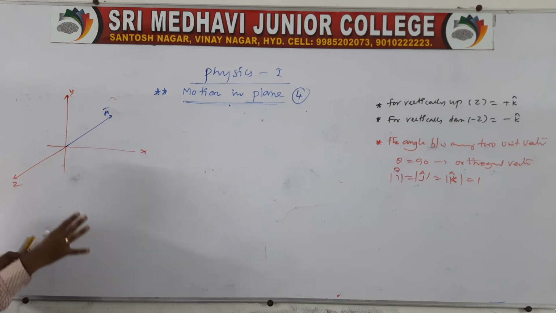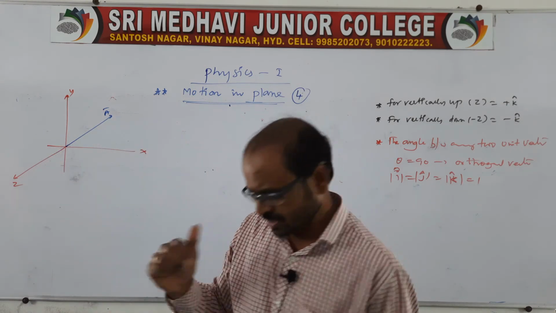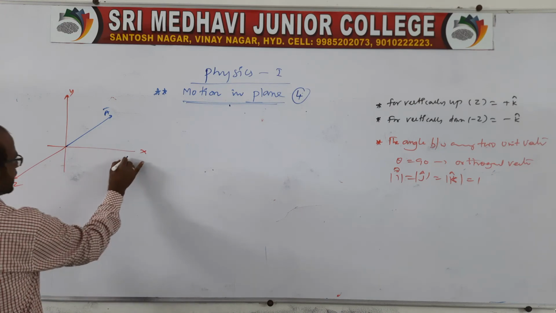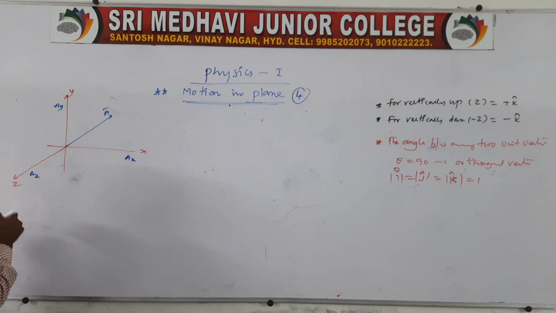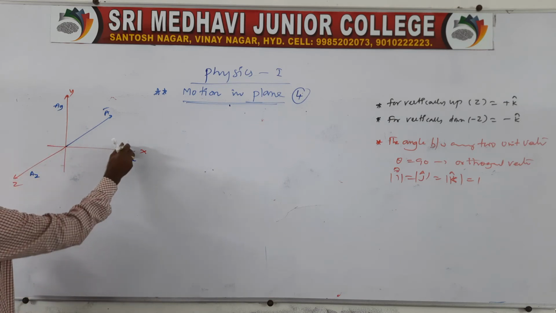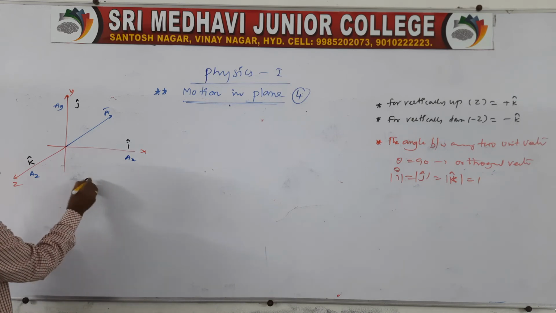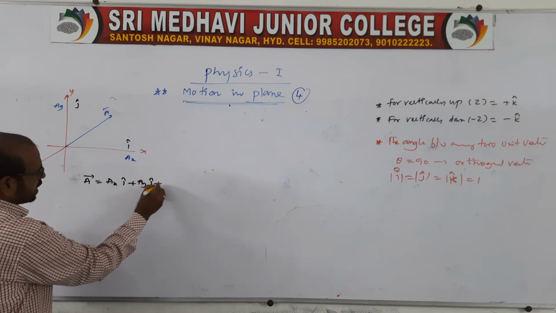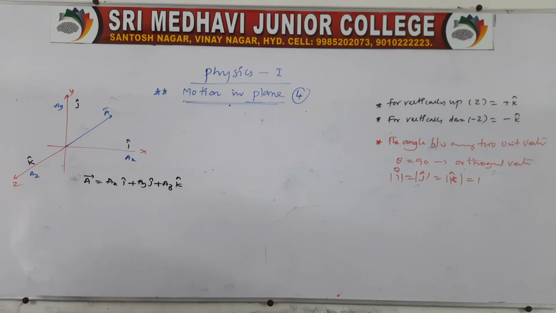The vector representation must be in terms of i, j, k. Along the x axis we take ax, along y it is ay, and along z it is az. Also we know along x it is i cap, y is j cap, and z is k cap. So the vector a is represented as ax i cap plus ay j cap plus az k cap. Sir, how will we get the magnitude?